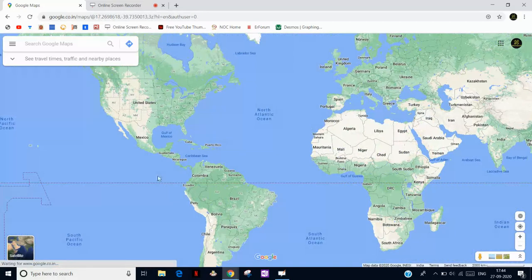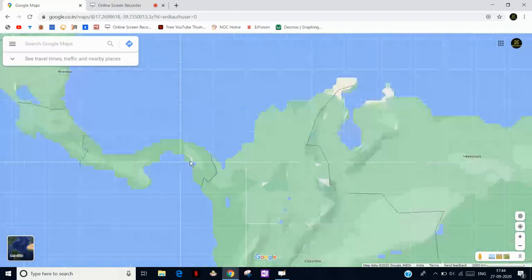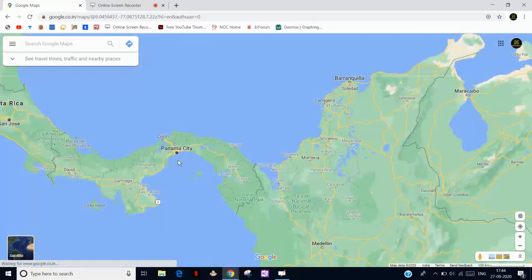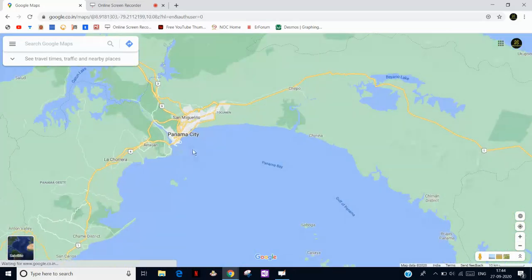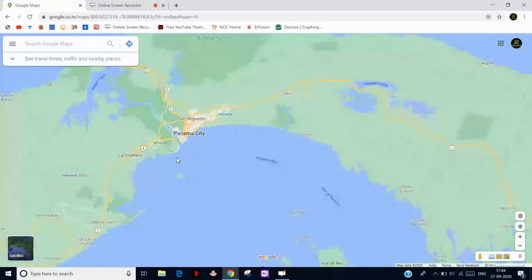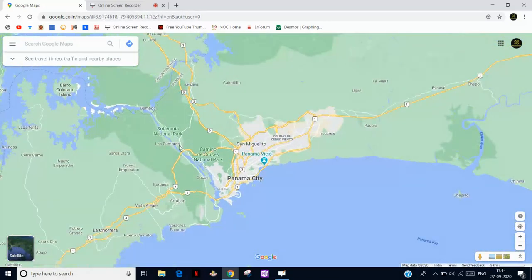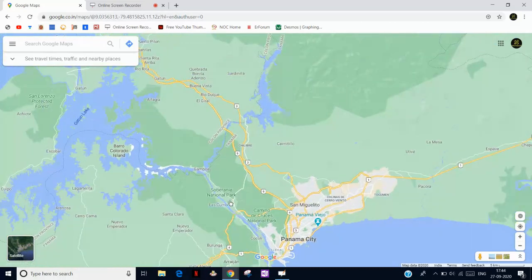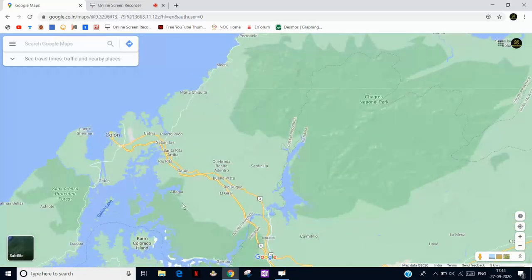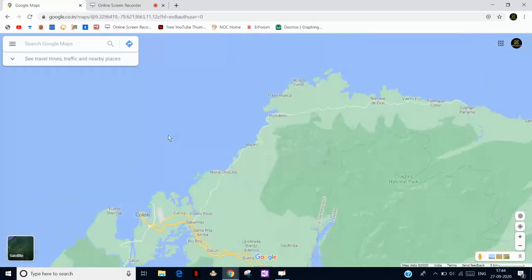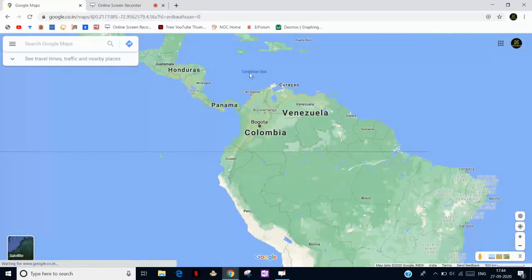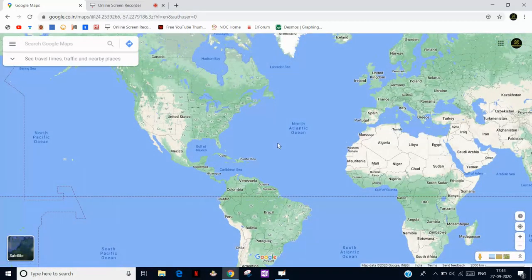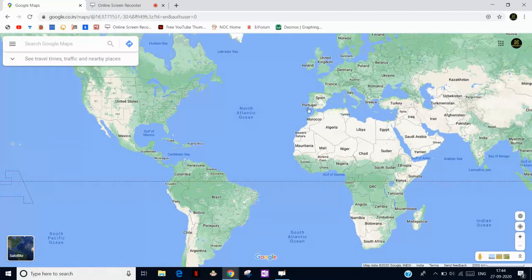Another example: this is the Pacific Ocean, as you can see, and this is the Atlantic Ocean. If you want to come from the Pacific Ocean to the Atlantic Ocean, there is one small passage near Panama City. Here you can see the Panama passage, and you can pass through as my cursor moves, and from here you can come to the Atlantic Ocean.